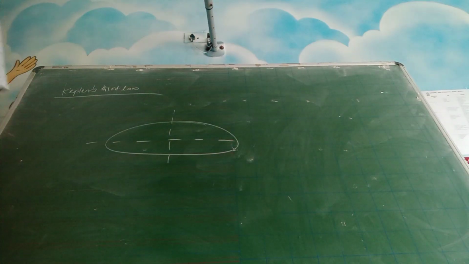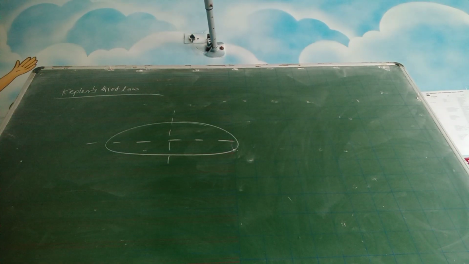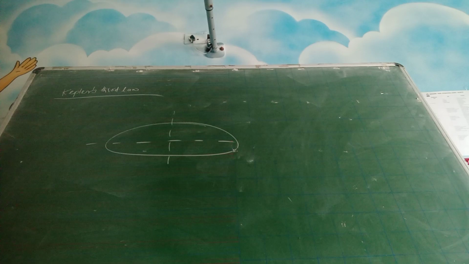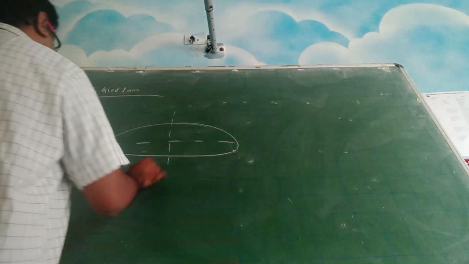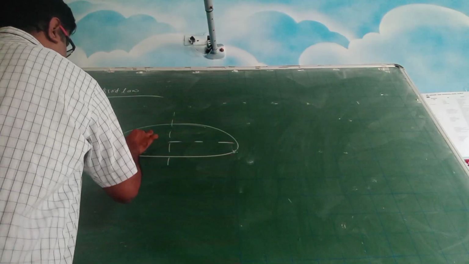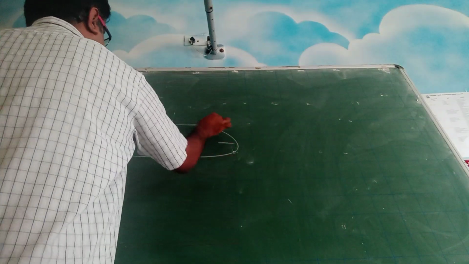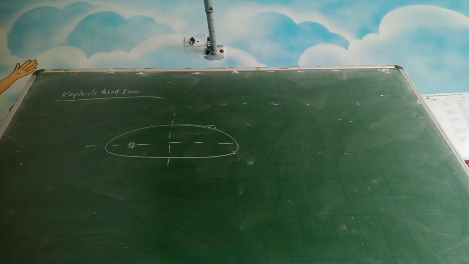Kepler's third law talks basically about the time period. So the sun's location is somewhere here, and the planet is rotating around the sun.